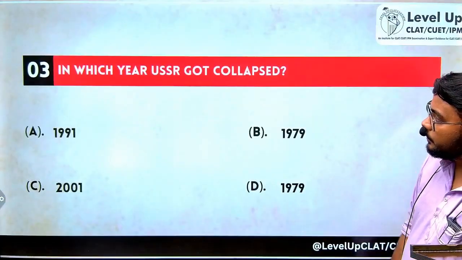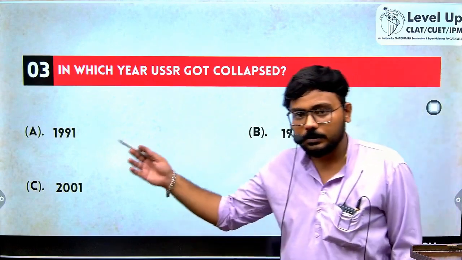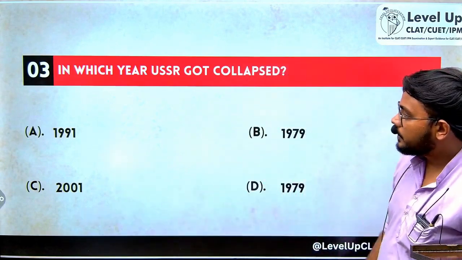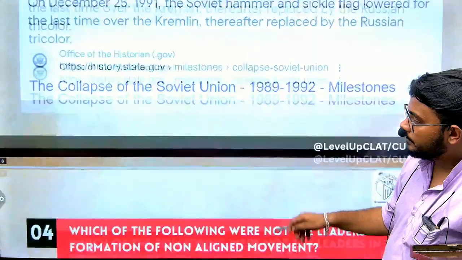In which year did the USSR collapse? As told previously, it was the year 1991 in which the USSR collapsed.